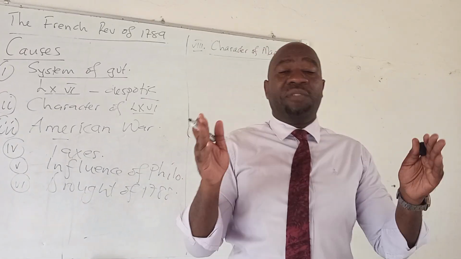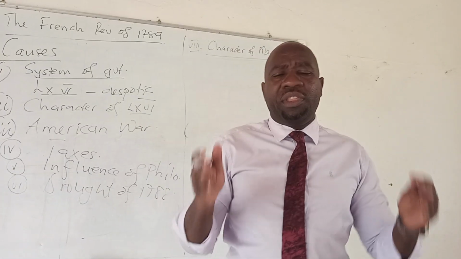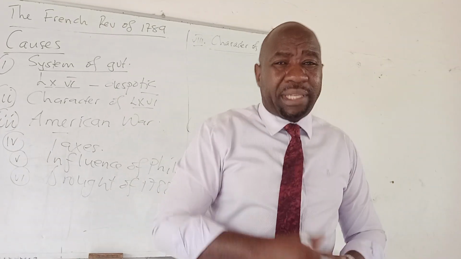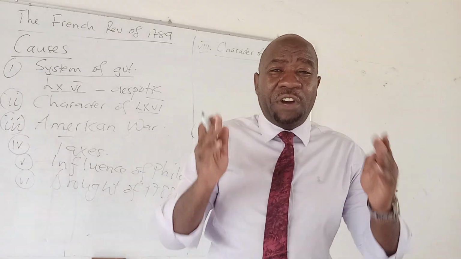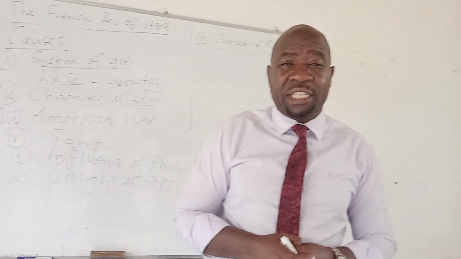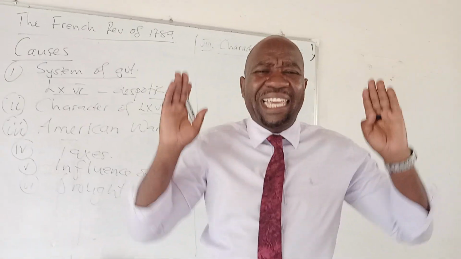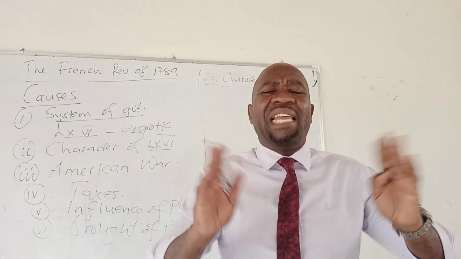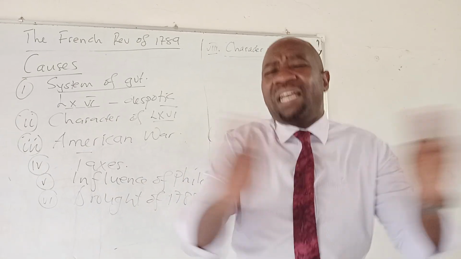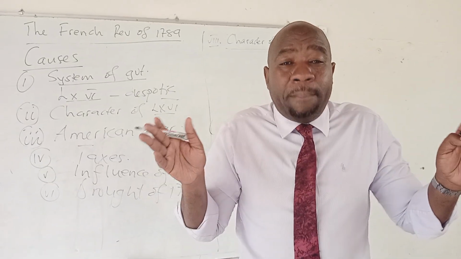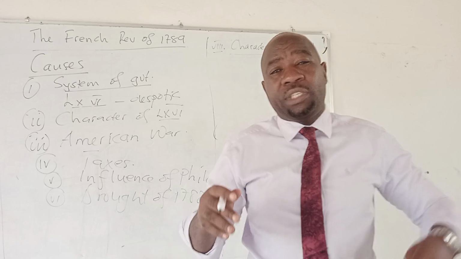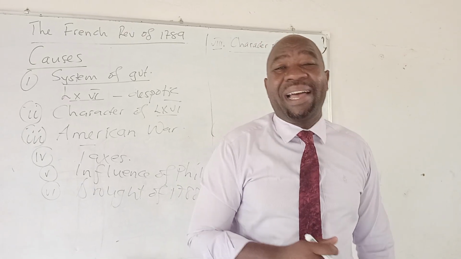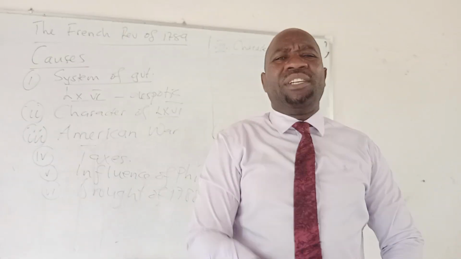It was because of the Seven Years' War. In the Seven Years' War, France was embarrassed by Austria. The French people were embarrassed by the Austrians, so they hated Austria. They did not want to be associated with Austria. So Louis, by marrying a person from Austria, led people to be angered and frustrated, again leading to the revolution of 1789.